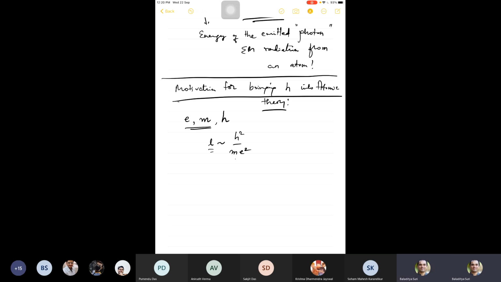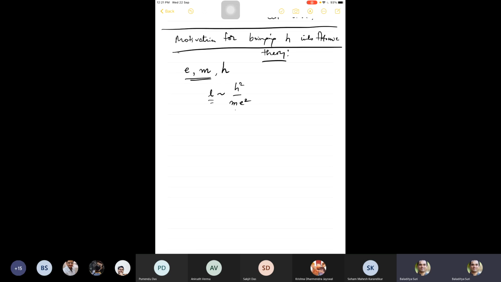And this length scale agreed very well. And we will see the exact expression in a few minutes. But just from dimensional analysis, he concluded that if we have H also taken into account, we have a natural length scale defined only in terms of these three fundamental constants. And that length scale has roughly the size of atoms. And with this observation, he concluded that, okay, then there has to be a role for H in our theory.